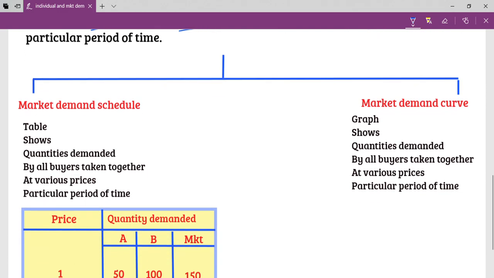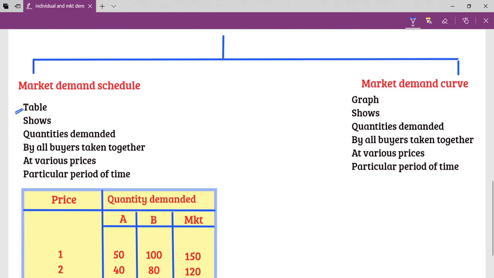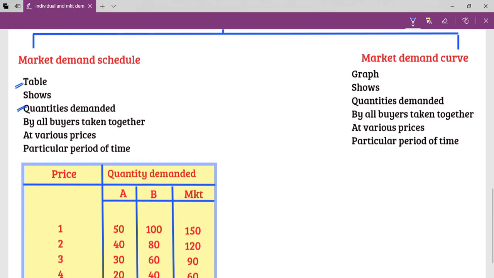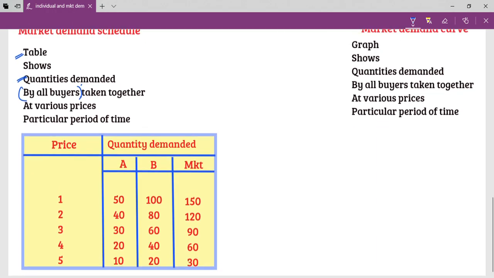Now what is market demand schedule? It's a table. Shows what? Quantity demanded by all buyers taken together at various prices and during a particular period of time. Just if you look at this table clearly shows, in one column we have price, another column we have quantity demanded. Now at 1 rupee, Mr. A is demanding 50, Mr. B is demanding 100, and the total market demand is 150.